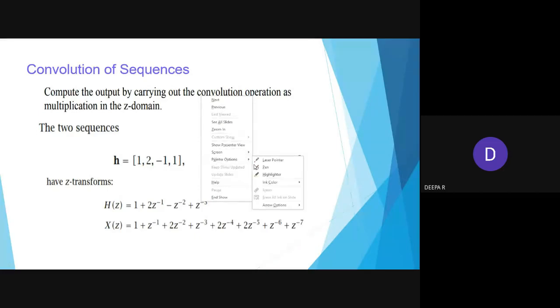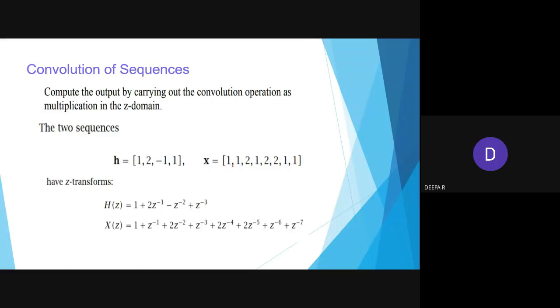Now take a problem like this. It's an easy calculation, you need not multiply all those factors. Let me keep it as such. I'll be writing the h value as 1 2 minus 1 1, and here 1 1 2 1 2 2 1 1.